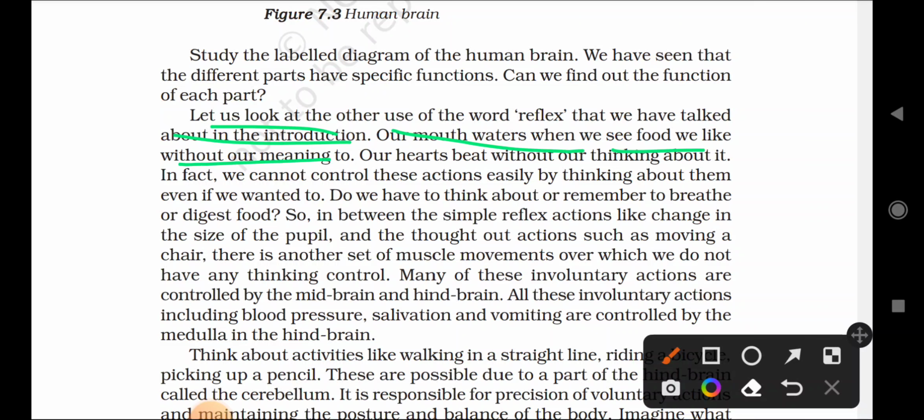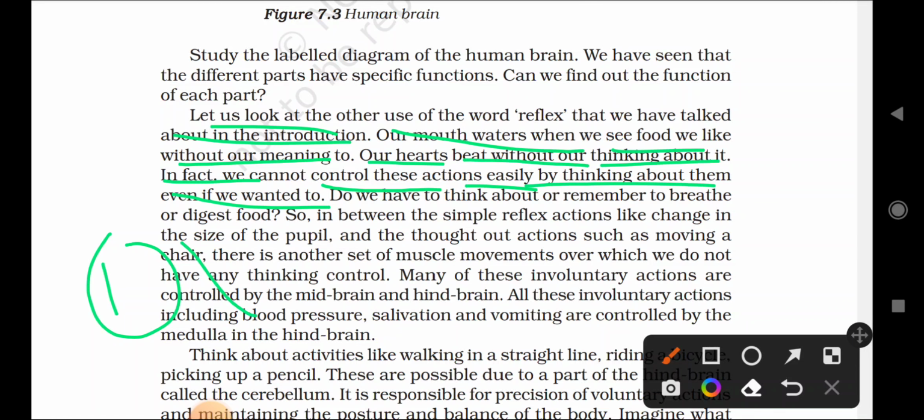Our heartbeat, without thinking about it. Our heart is continuously beating. The heart does not take our permission about when to beat and when to stop. They are continuously beating without thinking. In fact, we cannot control these actions easily by thinking. These actions are not controlled by thinking. So these actions are called what? Involuntary actions.